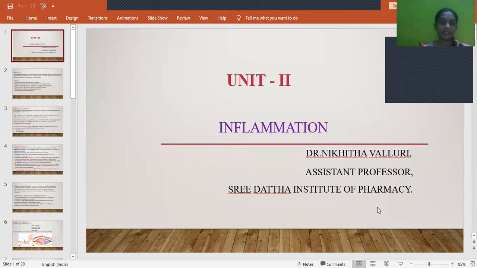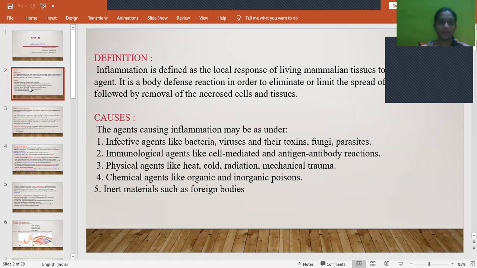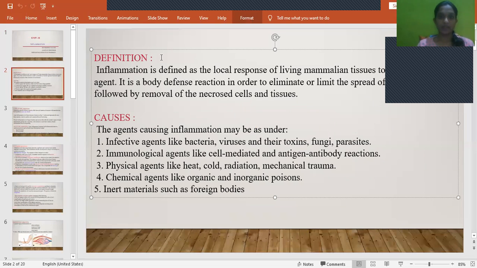So we have completed Unit 1. Now we are going with Unit 2. So Unit 2 is inflammation and healing. Before going to that, we have to know what is inflammation.